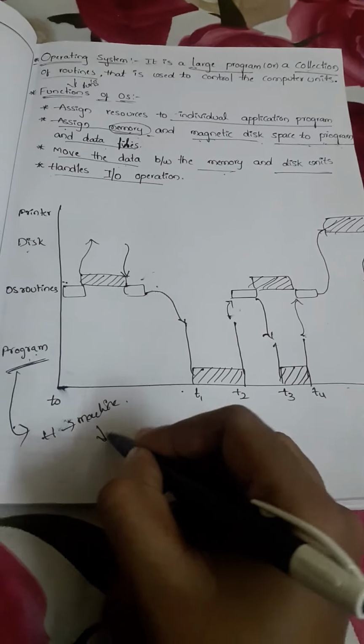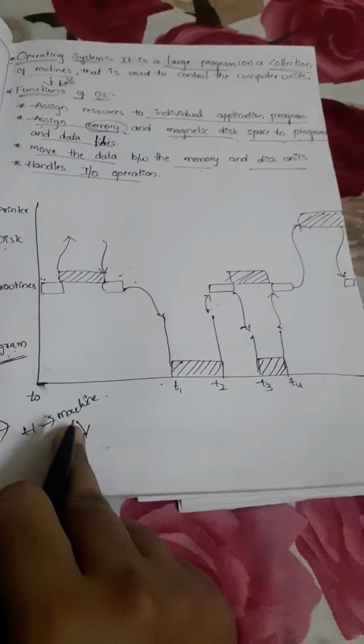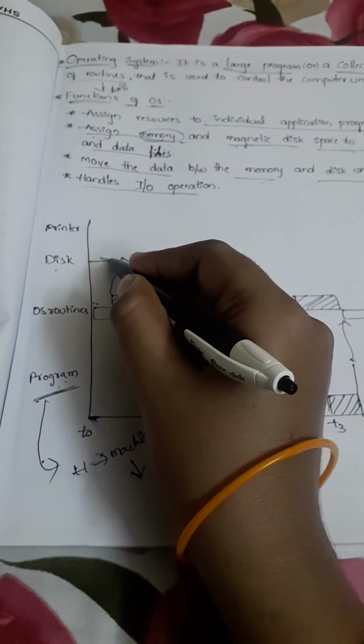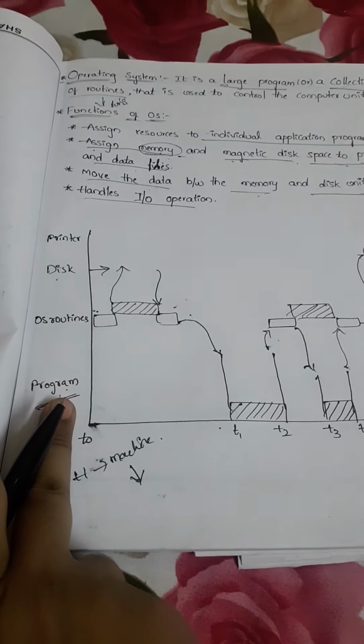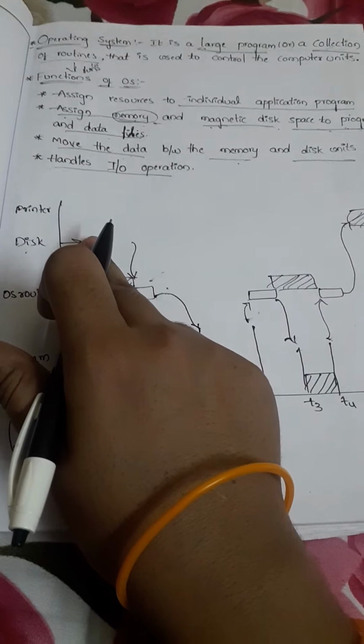Now after converting, the output will be represented in which language? That is machine codes, right? So these machine codes will be stored in disk. After converting the program into machine codes, it is directly stored in disk.